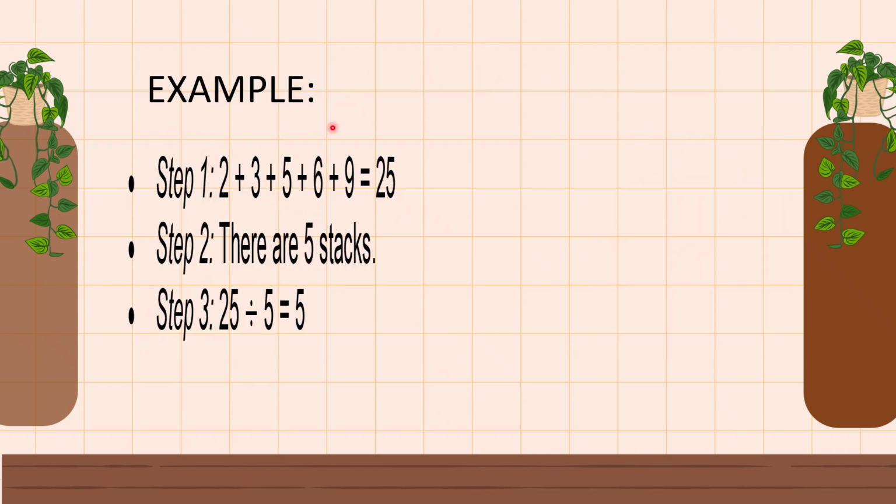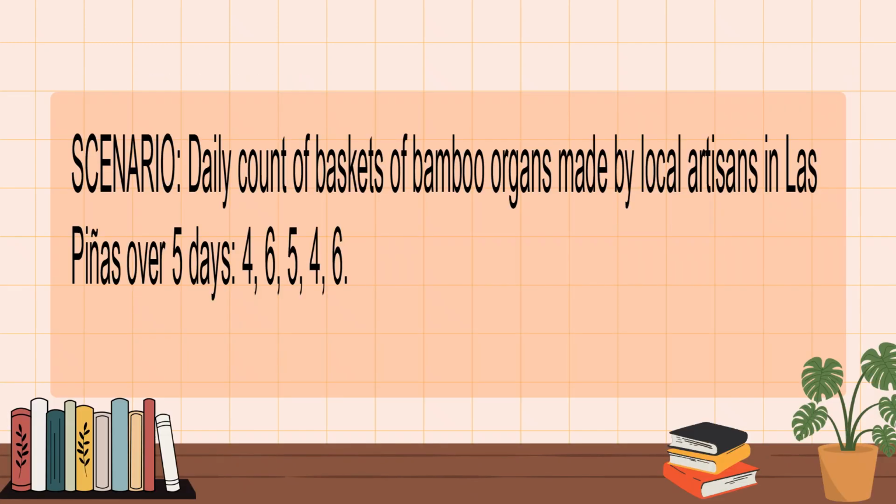Now, here are examples. Step 1: 2 plus 3 plus 5 plus 6 plus 9 equals 25. So there are 5 stacks. And step 3: 25 divided by 5 is 5. Now, how do we get this answer? In here, we use the mean. Later, we will do it using the formula. But remember, the steps here are add, count, and divide. Add, count, divide.